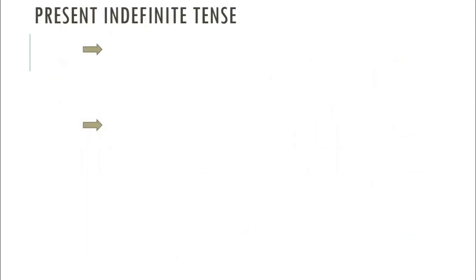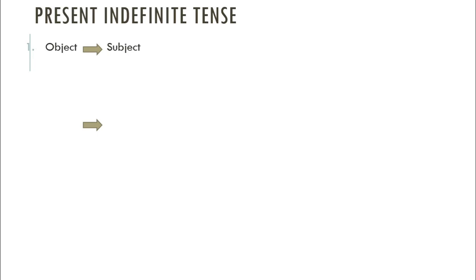So here we have the rules of changing present indefinite tense. Okay, if you don't have a very clear idea about tense, then it will be very difficult for you to change the sentences from active to passive. So try to learn them very perfectly. Here you have the rules of changing present indefinite tense from active to passive.